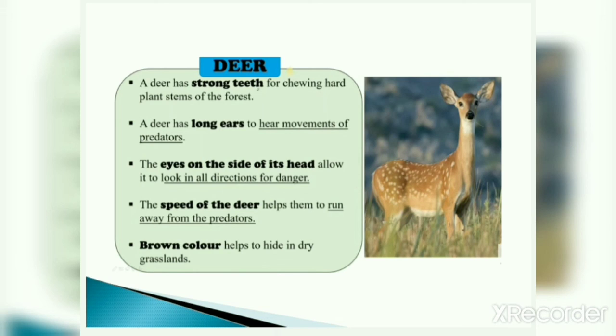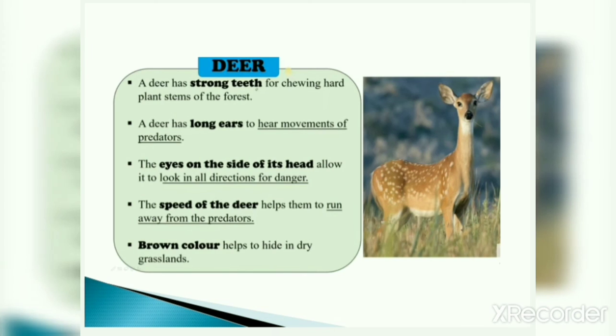The speed of the deer helps them to run away from the predators. Now, deers are also very fast runners, and this speed helps them to run away from the predator. Brown color helps to hide in dry grasslands. Same, deers also have brown color like lions. So this color helps them to hide in dry grasslands.